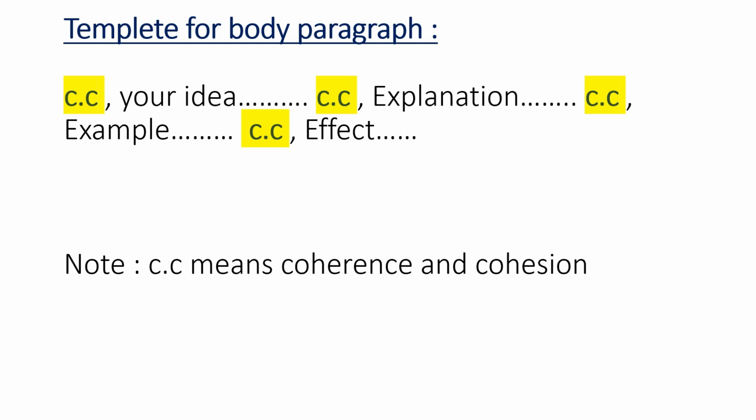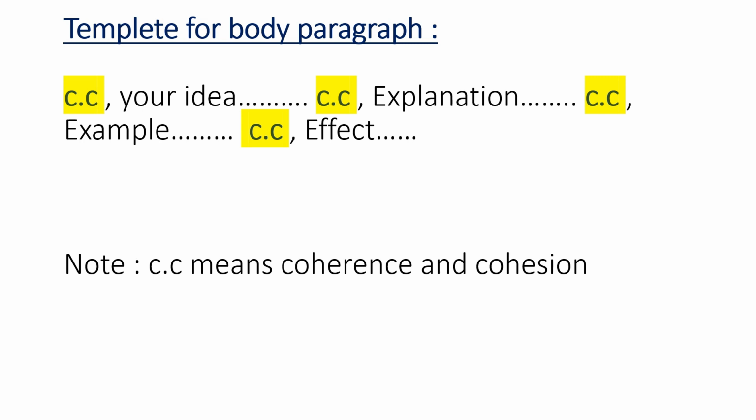But to score 7 bands, you have to add some interesting things which help you to impress the examiner in the exam. So these are the coherence and cohesion which help you to score 7 bands. Let's understand how to write it. First of all, you start your paragraph by using the words that will help the examiner to understand that you are going to start your paragraph.